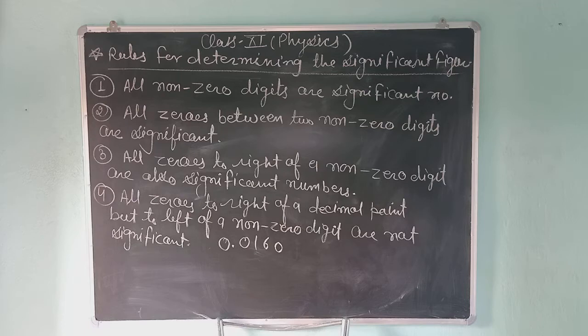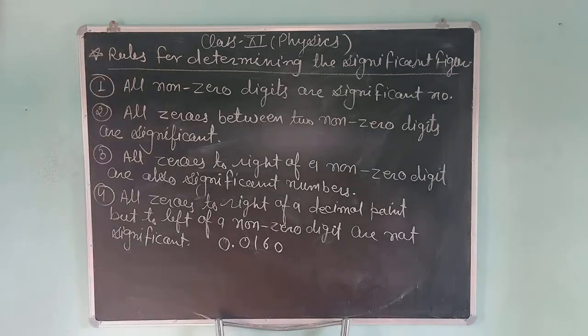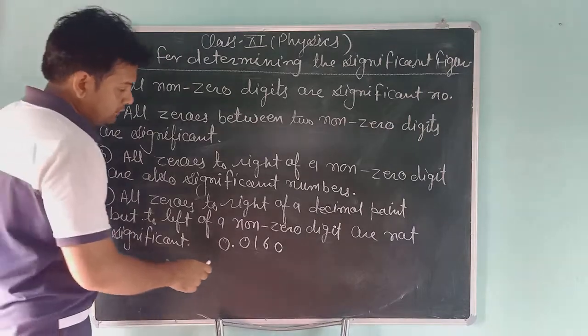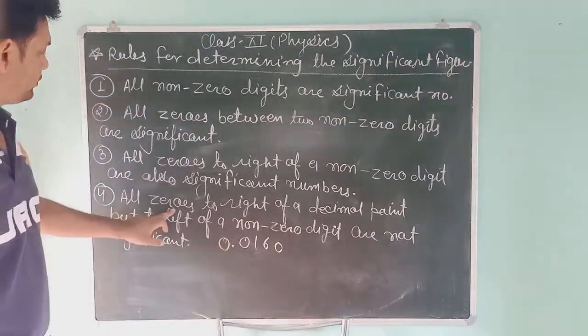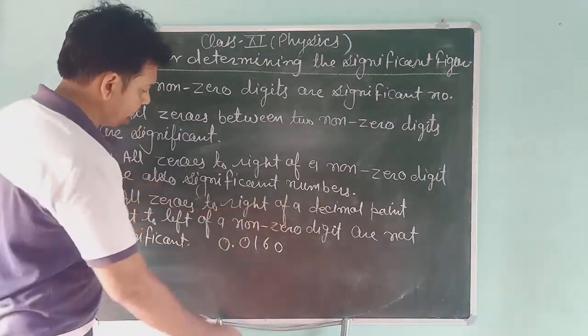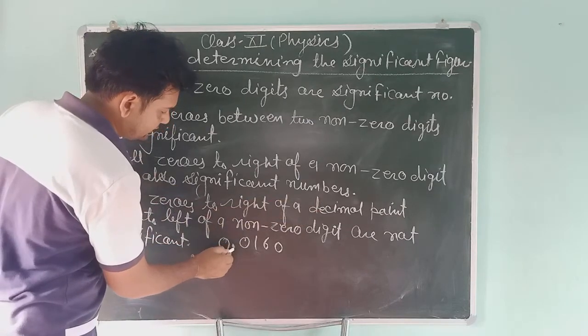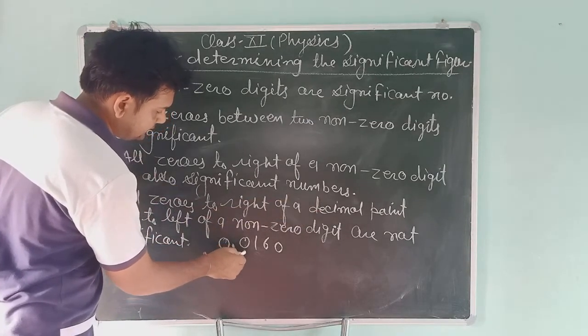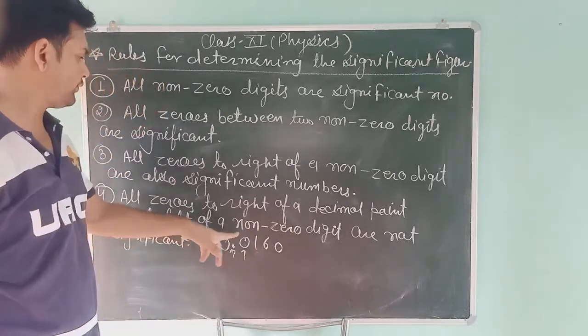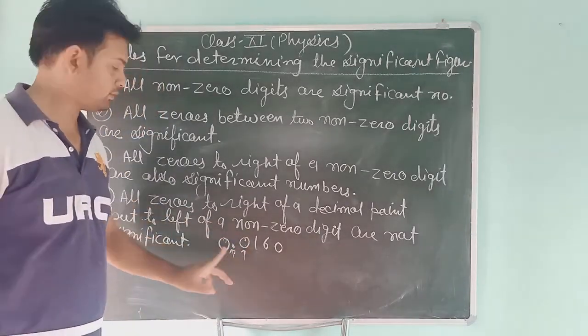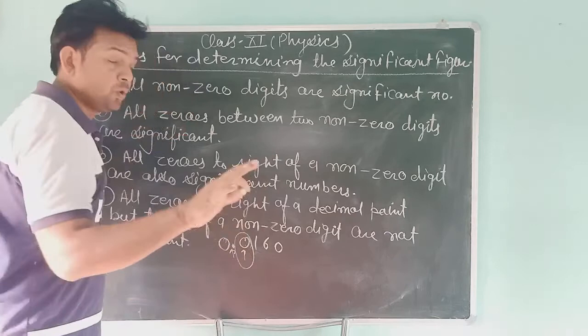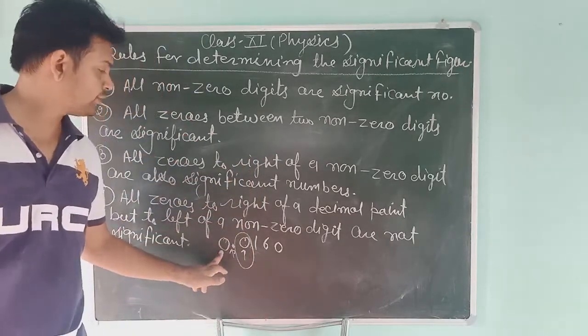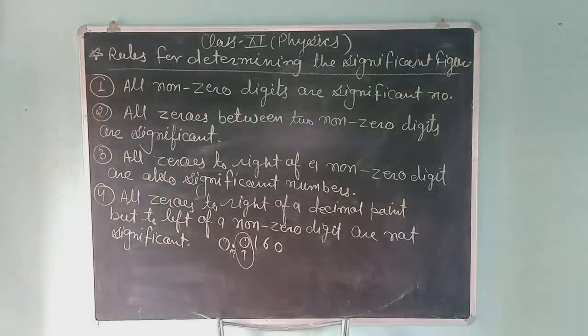So students, you will tell that all zeros to the right of a decimal point. This is the decimal point, and on the right side there is a 0, but to the left of a non-zero number. So this is not a significant figure. This 0 is also not a significant number. Always remember this students. These two zeros are both not significant numbers.